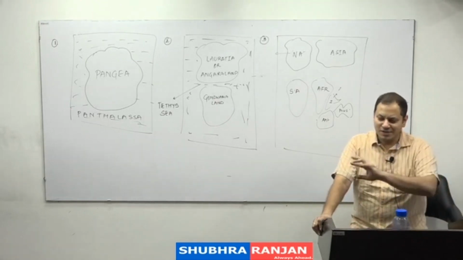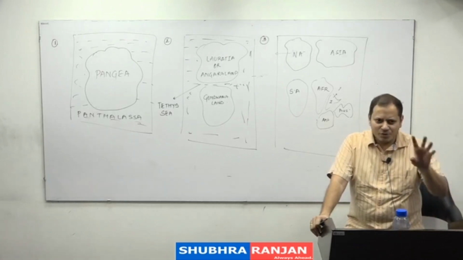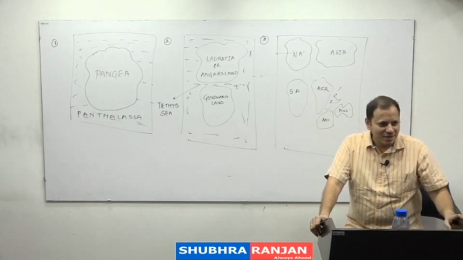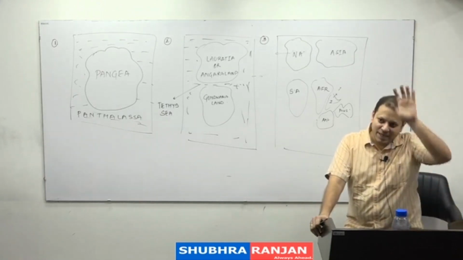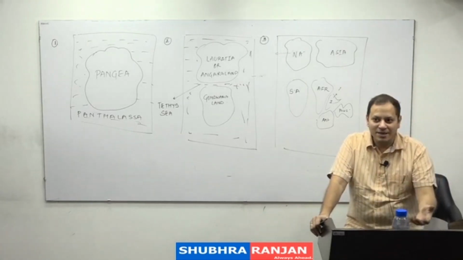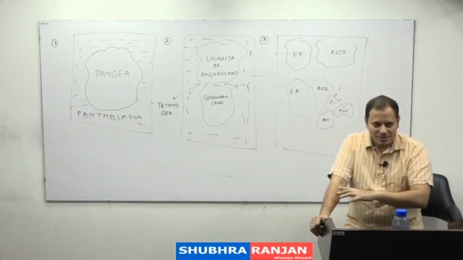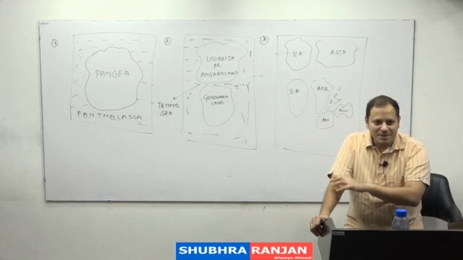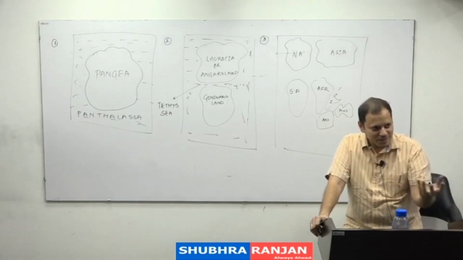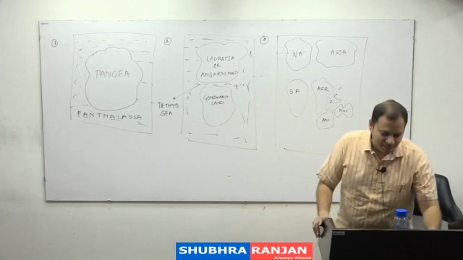Why he is not a geographer, you will understand now. He is not a geographer because he had nothing to do with geography. He was considering coal, where coal is found and which plants are found. So Earth starts in the pre-Cambrian era. His theory starts in the Carboniferous period. He was asked, what before the Carboniferous period? He has no answer. Why does your continent break only in the Carboniferous period? He has no answer. Why did he name them Gondwana? Because Gondwana land is one of the richest deposits of coal. He studied that in India and named it Gondwana land, where the Gonds, the original inhabitants, are found.